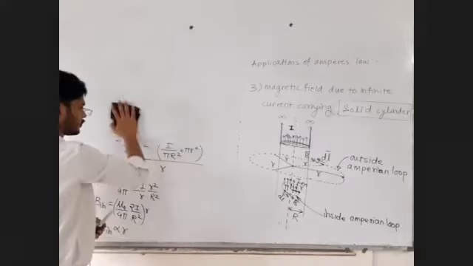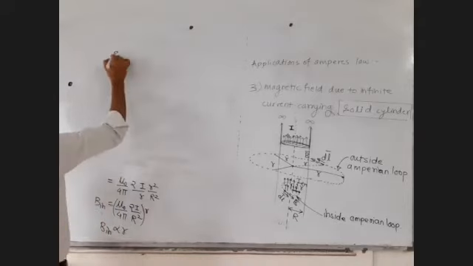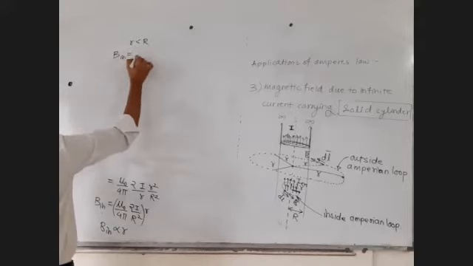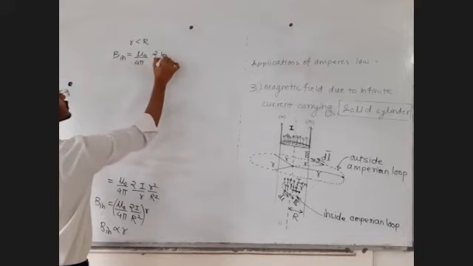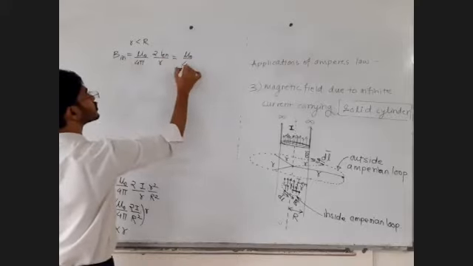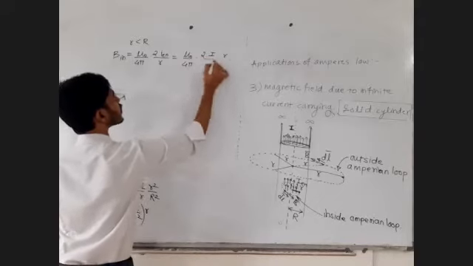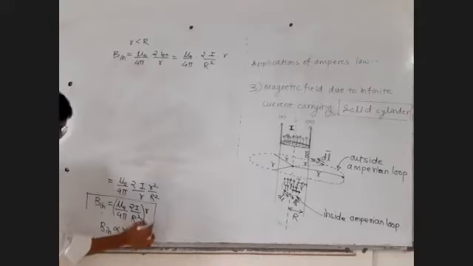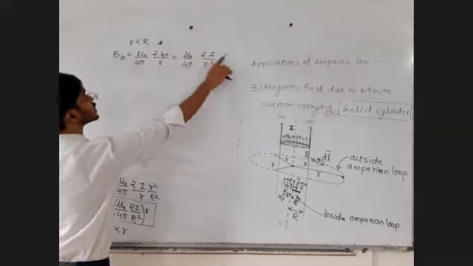Drawing the graphs with the help of proportionality. What is the inside magnetic field? When small r is less than capital R, when you are inside, the formula is mu 0 upon 4 pi 2 times I enclosed upon r, but ultimately the formula modifies to mu 0 upon 4 pi 2 times total I into small r upon capital R square. Check whether I am writing it correctly or not. That's the inside magnetic field. We will remember this and replace the I enclosed as per the need.